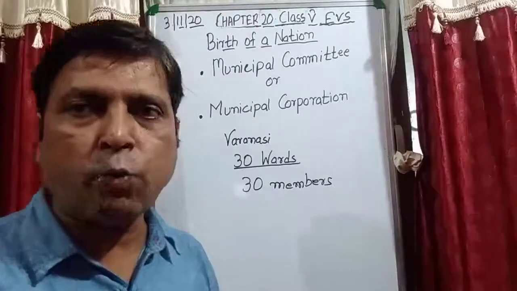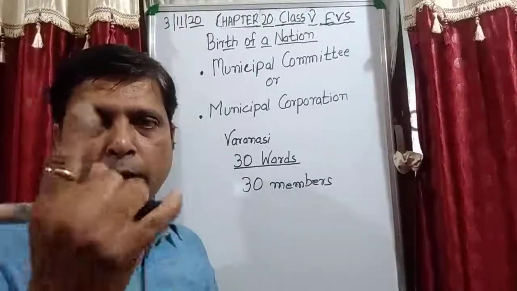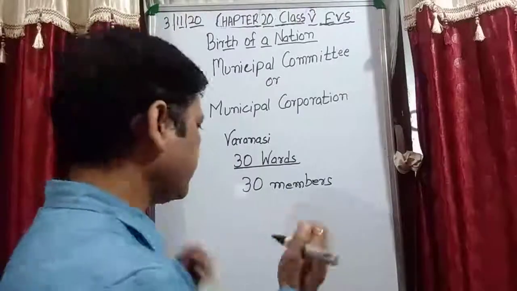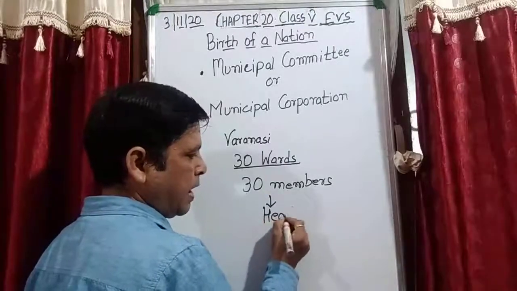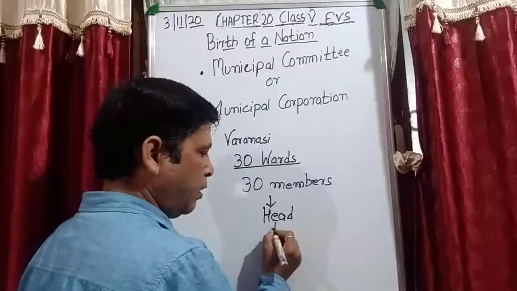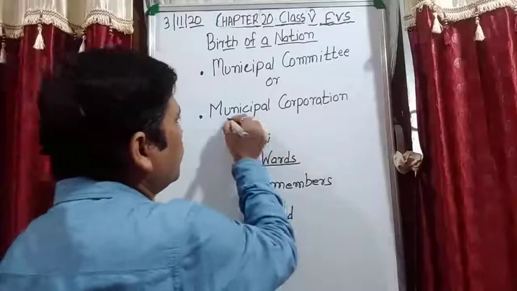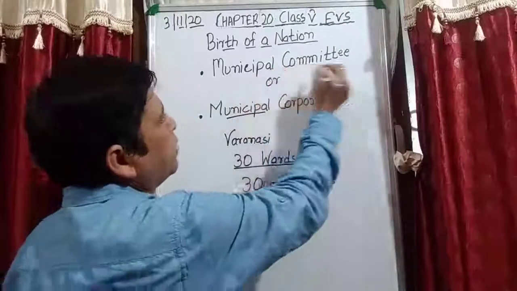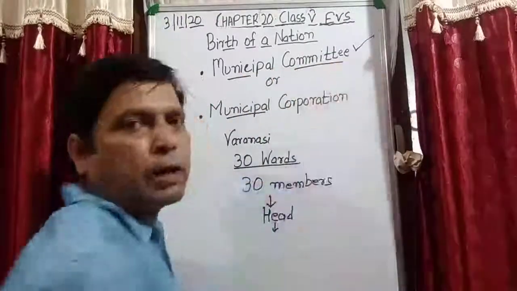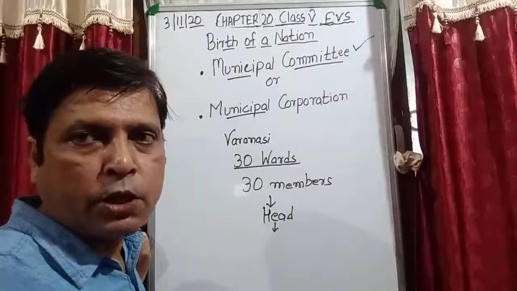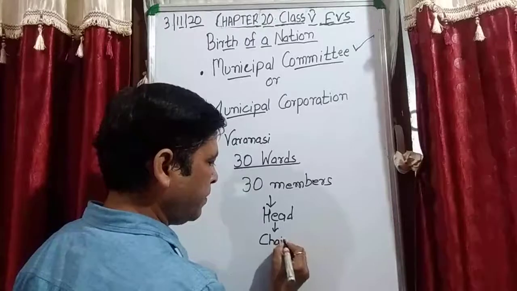Now after that what happens, out of these 30 members, one becomes the head. The head of a municipal committee is known as the chairman.